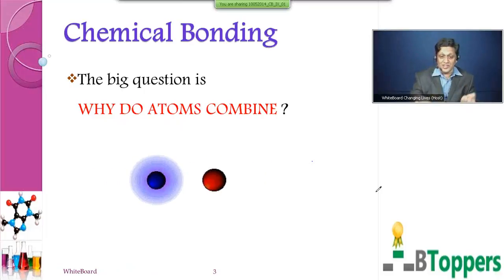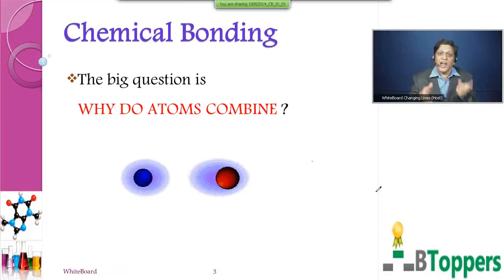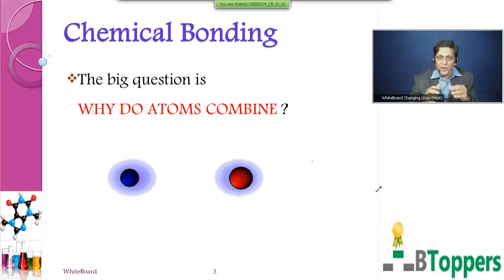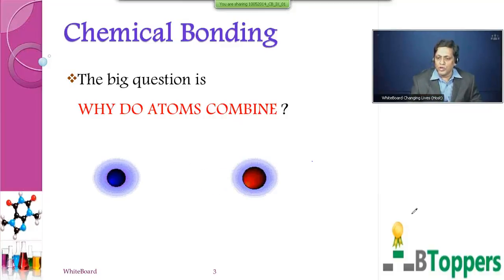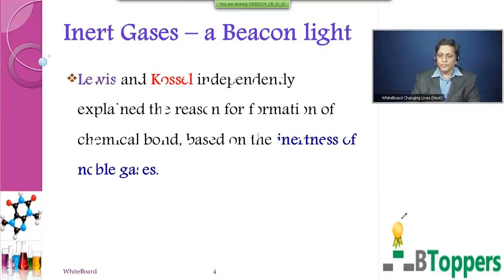How noble gases come into the picture in order to explain the reason behind atoms combining, we'll be examining in the slide to follow. Now children, Lewis and Kossel independently explained the reason for formation of chemical bond based on the inertness of noble gases.